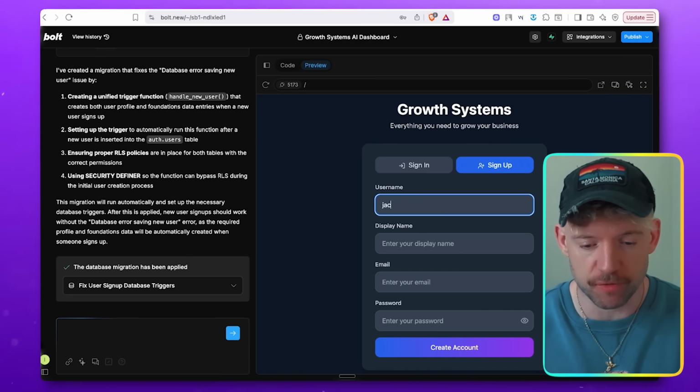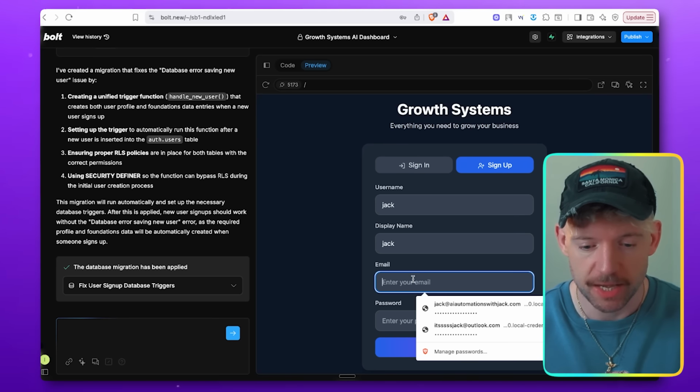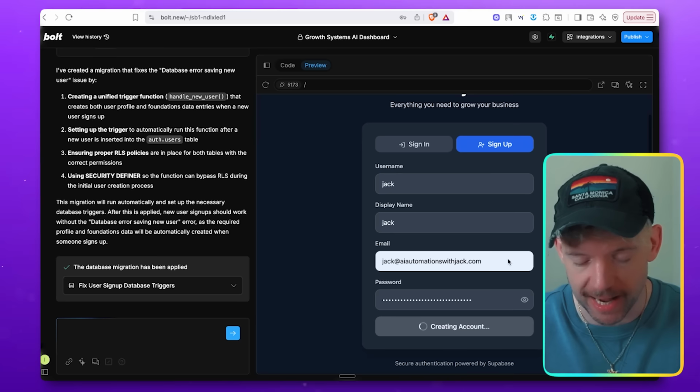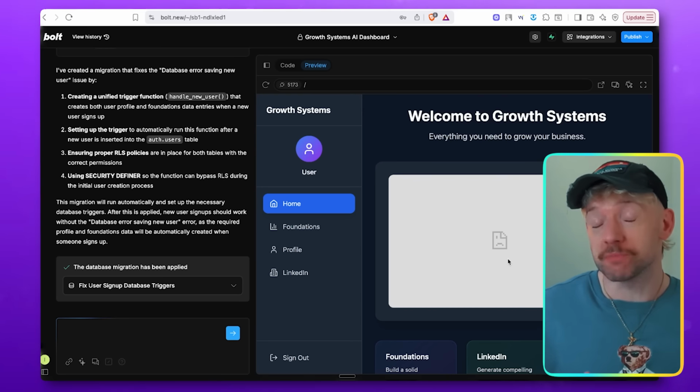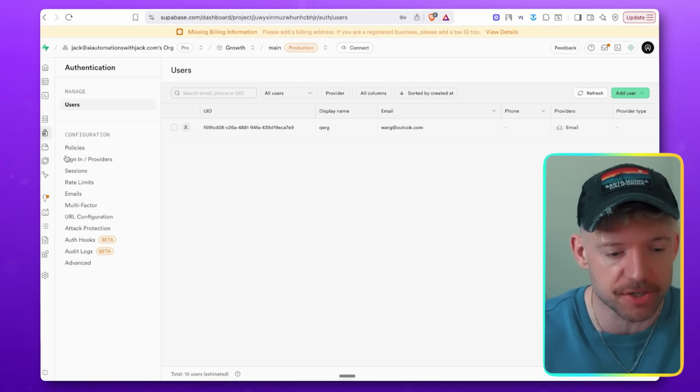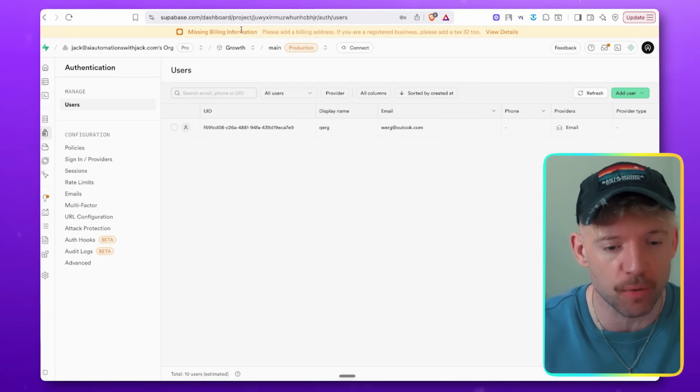I'm going to go for Jack. Display name can be Jack. Email, let's go for my email here. And let's come over and create account. Beautiful. And we'll know this works because if I head over to Supabase, I will be able to see it. So I come over to Authentication, and what you want to do is, on the left, click on Authentication.